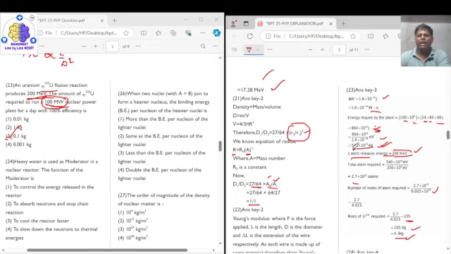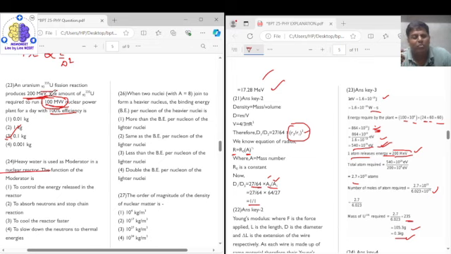Now once we have the energy in electron volt, this is the total energy which is required to run the power station for one day with 100% efficiency, right? Now this energy when divided by energy of one atom will give you the number of atoms required in one day. Now number of atoms when divided by the Avogadro number will give you the number of moles of uranium required to run the power plant for one day.